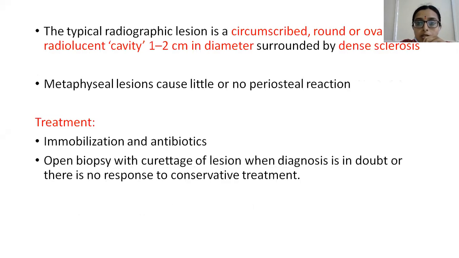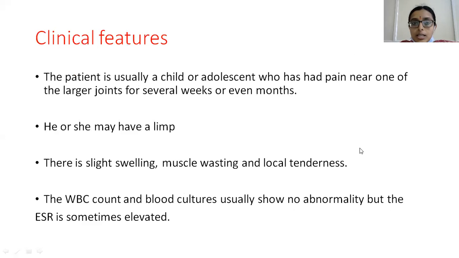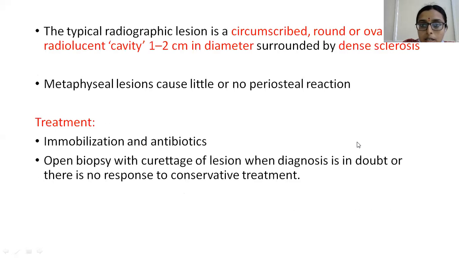And coming to the radiological features, we have a well-circumscribed lytic lesion surrounded by a zone of sclerosis. This is usually 1 to 2 centimeters in size. So this is the typical radiological picture of a metaphyseal lesion, and it usually does not show any periosteal reaction. The mainstay of treatment is immobilization with antibiotics. If there is no response to conservative treatment, or when we have doubt about our diagnosis, then we'll go for open biopsy and curettage of the lesion, and depending on the histopathological diagnosis, our treatment will be continued.